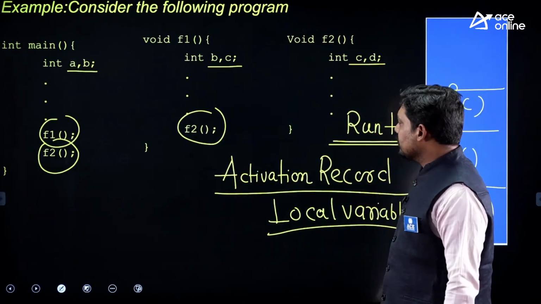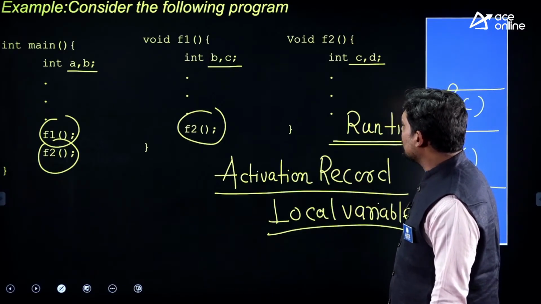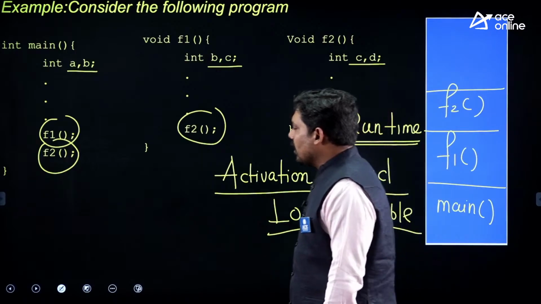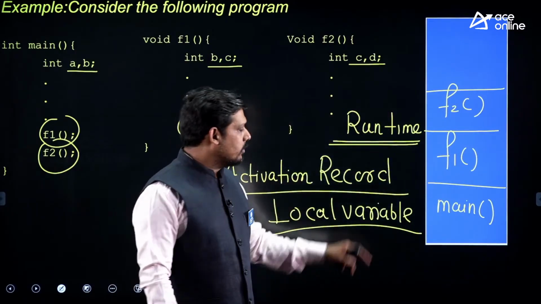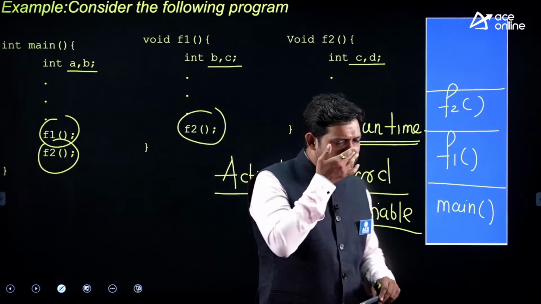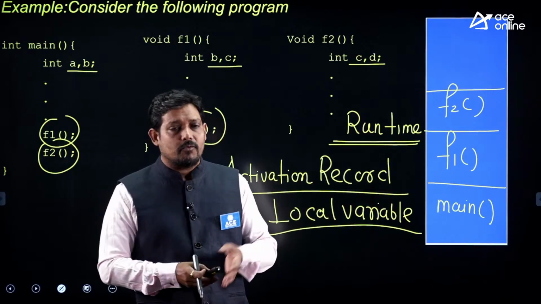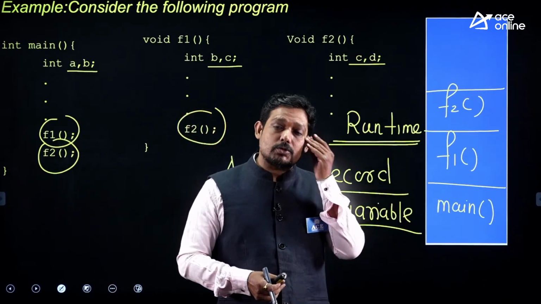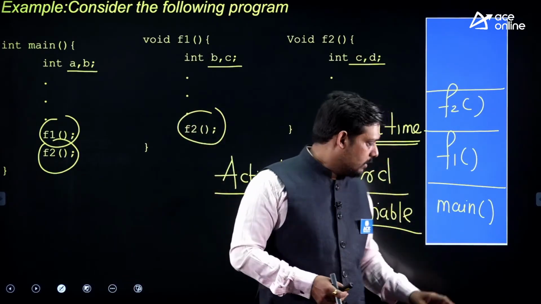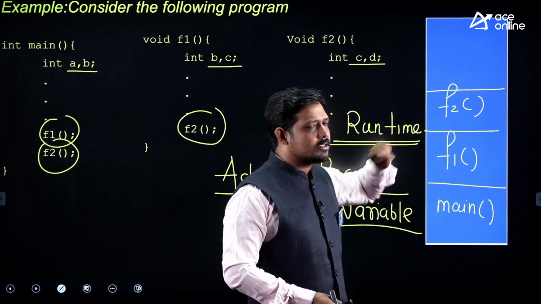Now where is a local variable stored? In this runtime stack. This is the first thing you need to remember, and I think it is also one of the questions, where local variables are stored for a function. They are stored in the stack only.